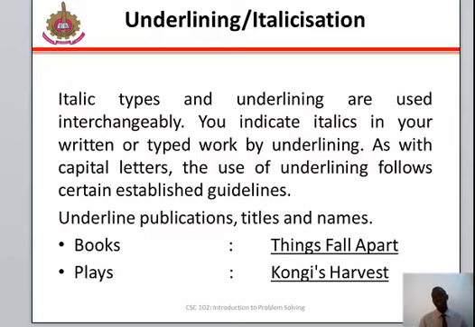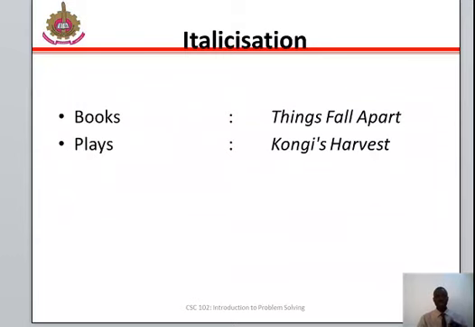For instance, books, we have Things Fall Apart. Play, Kogi's Harvest. Italicization. Books, Things Fall Apart. Play, Kogi's Harvest.